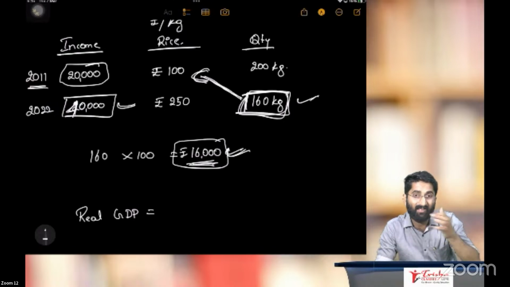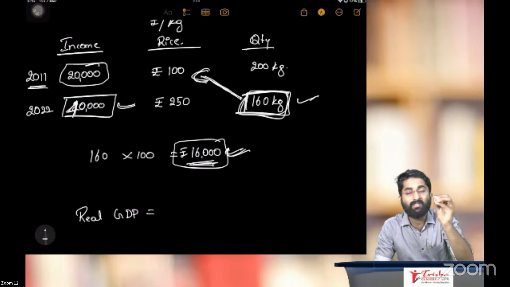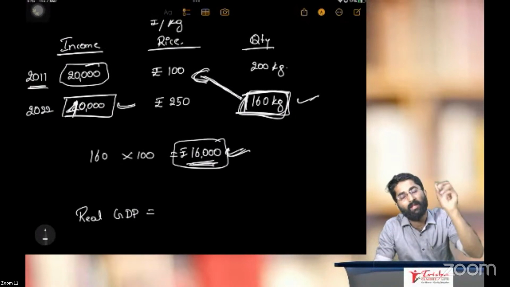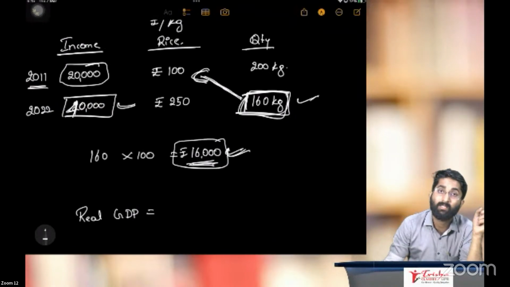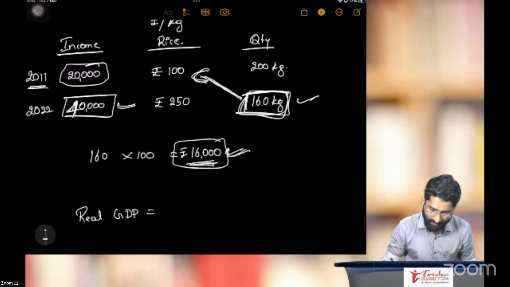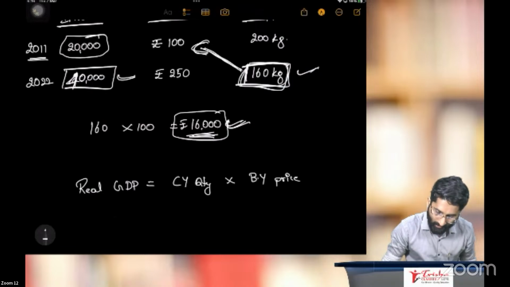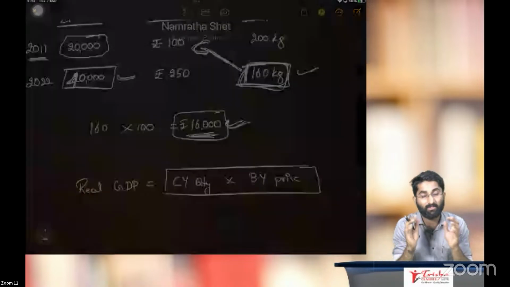We will take that year where the inflation was not too high, not too low. The variation was very less. So that year we will take as the base year. So we are taking that year as the base year here. So how to calculate real GDP? Current year quantity multiplied by base year price.